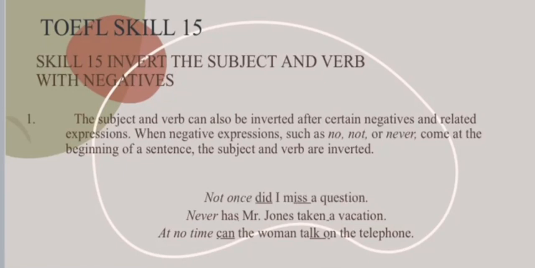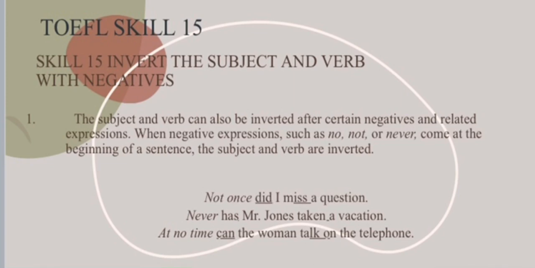I will discuss 12:15, namely, invert the subject and verb with negative. First, the subject and verb can also be inverted after negative and related expressions. When a negative expression such as no, not, or never comes at the beginning of a sentence, the subject and verb are inverted. So basically the subject and verb are reversed.